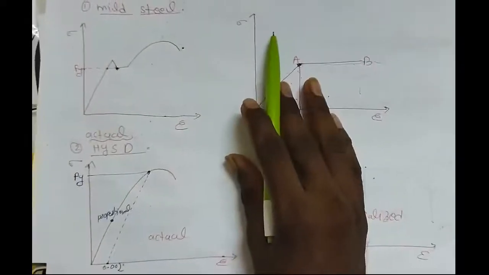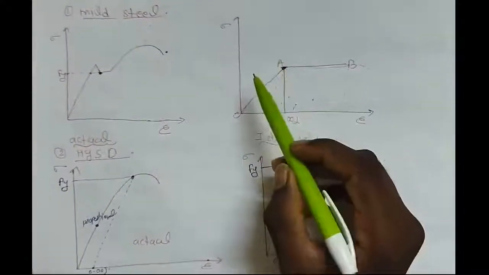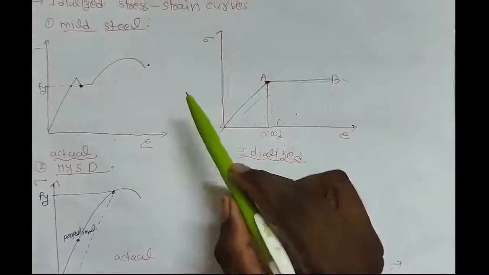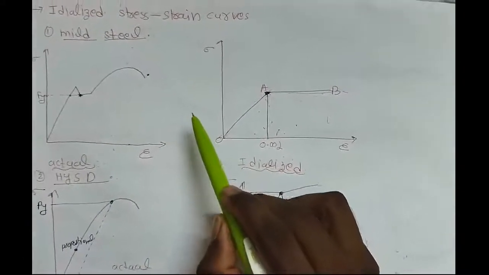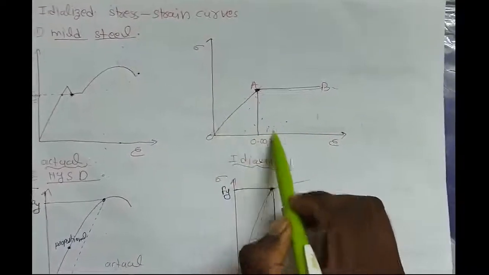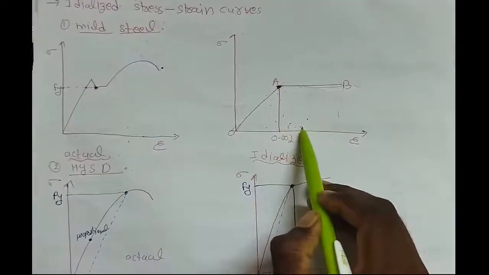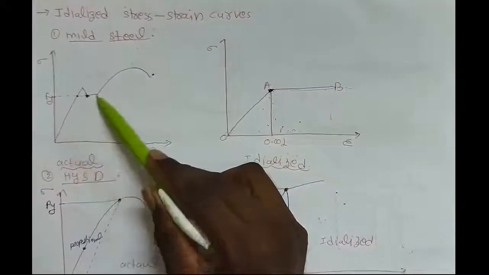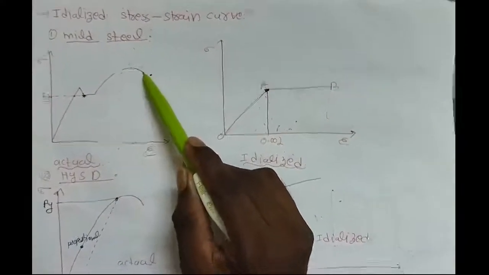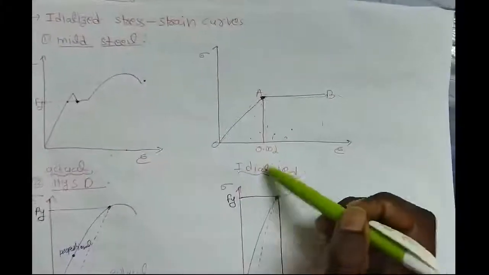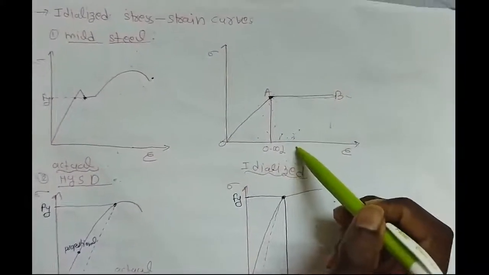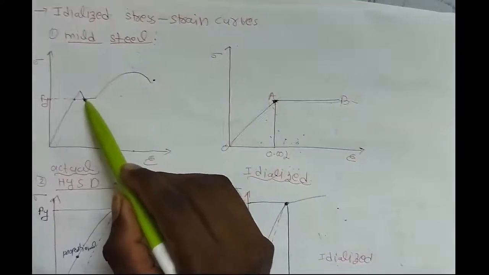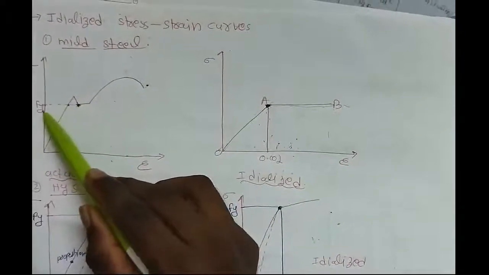What is the idealized stress strain curve? While doing analysis for the actual stress strain curves, we get more typical equations. While if we do the analysis for the idealized one, we get easy results. That's why we consider the idealized stress strain curves. This is the actual stress strain curve for the mild steel. We know this. But how to get this idealized stress strain curve, I will explain. So here, corresponding to upper yield point, we have to consider the yield strength of the material.